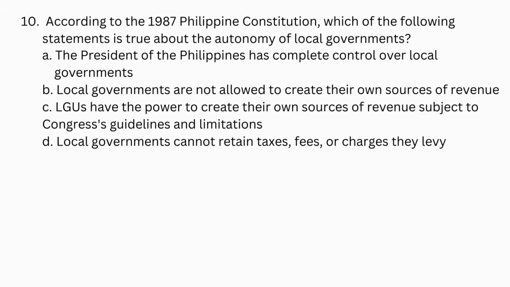Number 10. According to the 1987 Philippine Constitution, which of the following statements is true about the autonomy of local governments? A. The President of the Philippines has complete control over local governments. B. Local governments are not allowed to create their own sources of revenue. C. LGUs have the power to create their own sources of revenue subject to Congress's guidelines and limitations. D. Local governments cannot retain taxes, fees, or charges they levy.